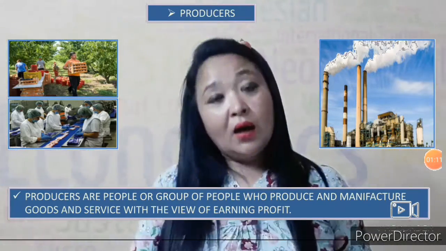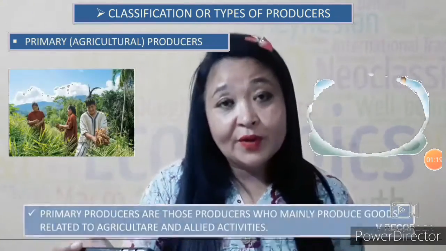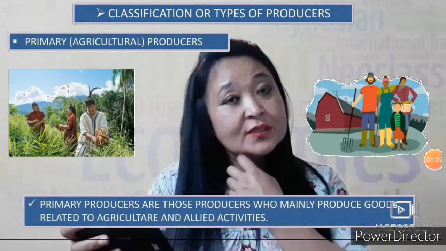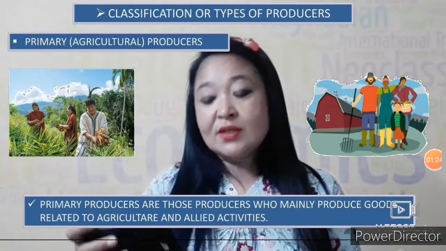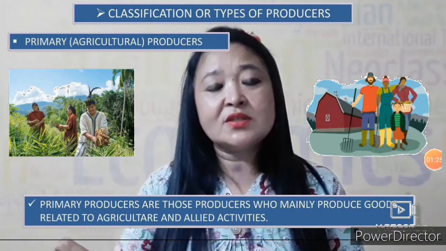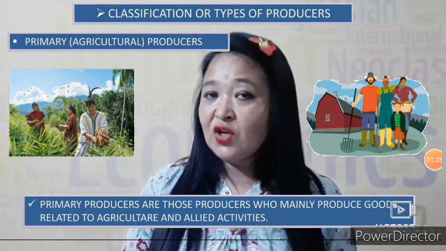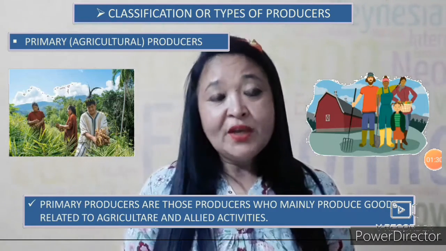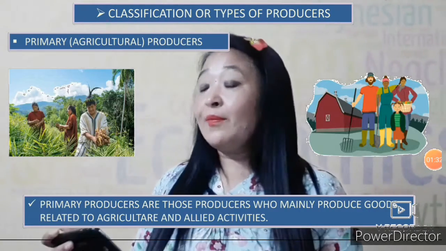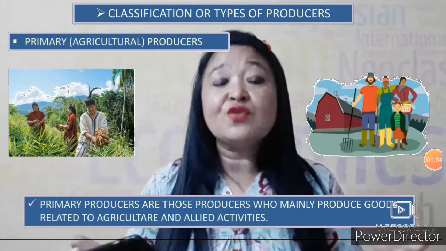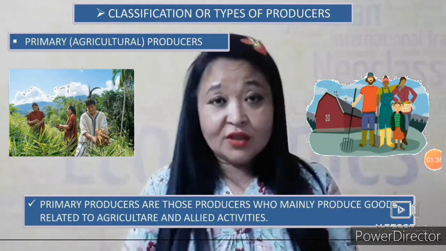All right. Well, now we'll switch on to the classification or the types of producers. First, primary producers. Now, who are primary producers? Primary producers are those producers who mainly produce goods that are related to agriculture and allied activities. These producers make use of the natural resources around them to produce the goods.